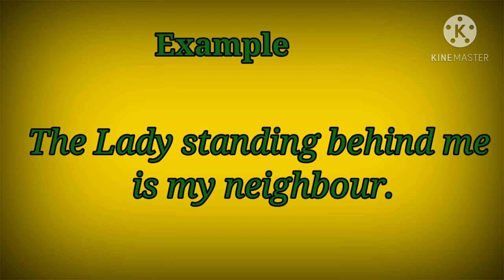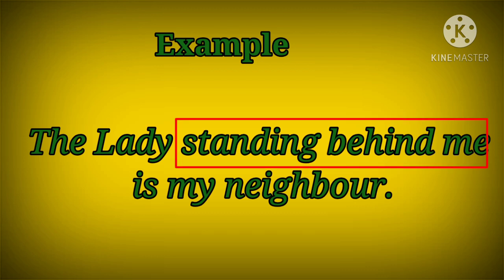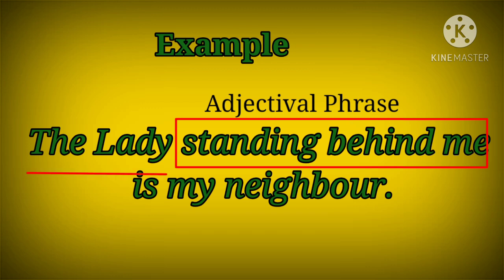The lady standing behind me is my neighbor. In this sentence, the words standing behind me are an adjectival phrase because it is describing the noun the lady and comes after the noun the lady. That is why it is an adjectival phrase.